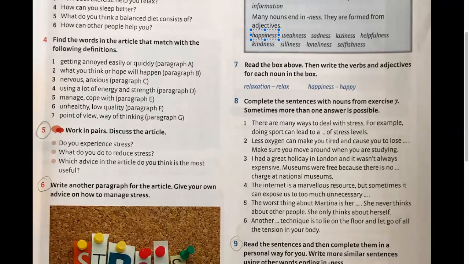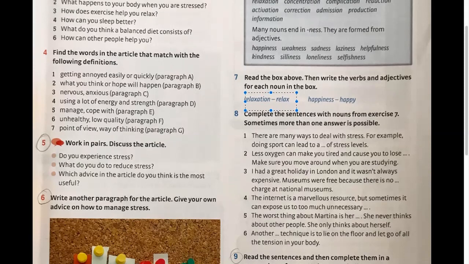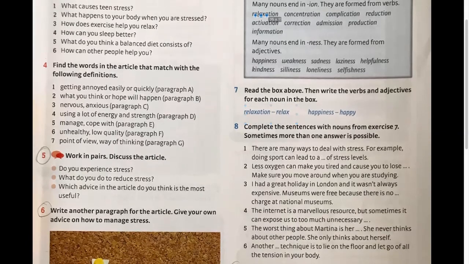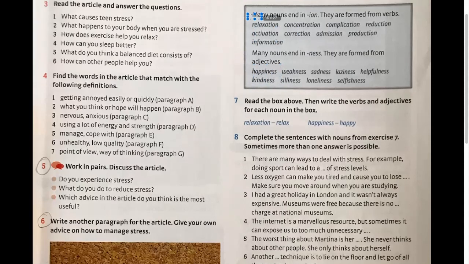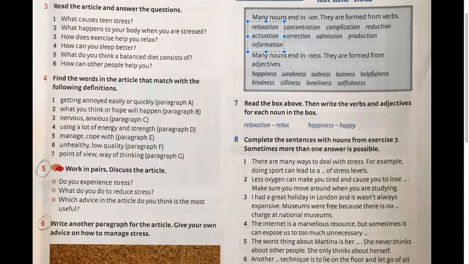In exercise 7, you are going to read that box and write the verbs and adjectives for each noun. So you have here the verbs and you have the adjectives, okay? And the nouns that are formed by those verbs and by those adjectives, you have to write both the verb and the noun and the adjective and the noun, okay? Good.